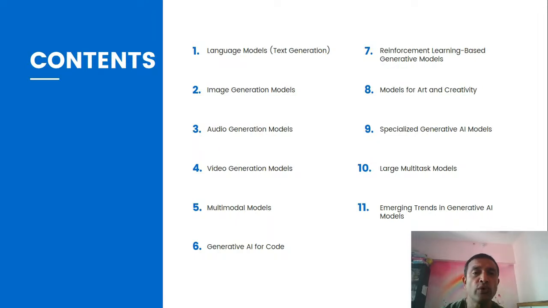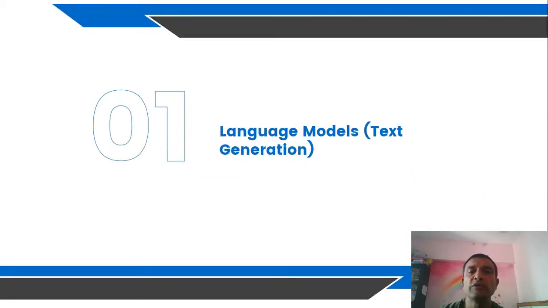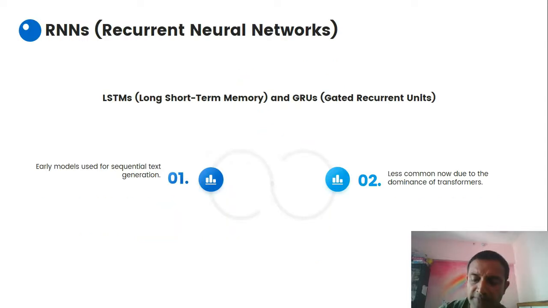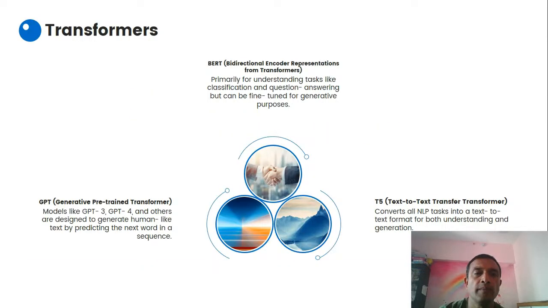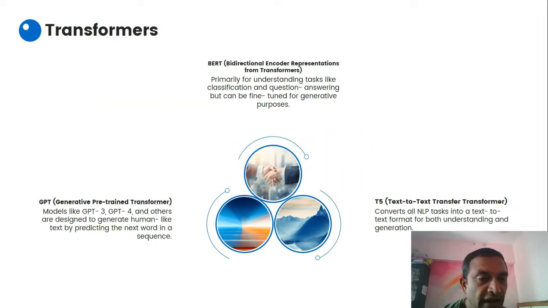Okay, so let's go and discuss some of the language models, your language models and text generation models. GPT is what we can talk about first, generative pre-trained transformers, like GPT-3 and GPT-4, and others, designed to generate human-like text, right? Then BERT, bidirectional encoder representations from transformers, primarily for understanding tasks like classification and question answering, right? These are another type of transformer that comes under text generation.